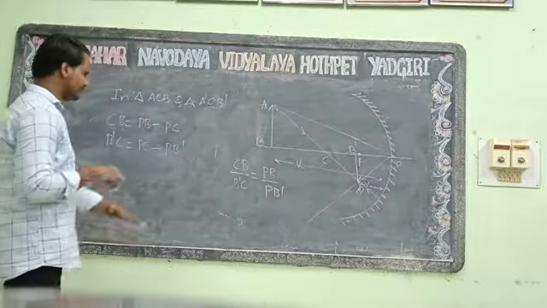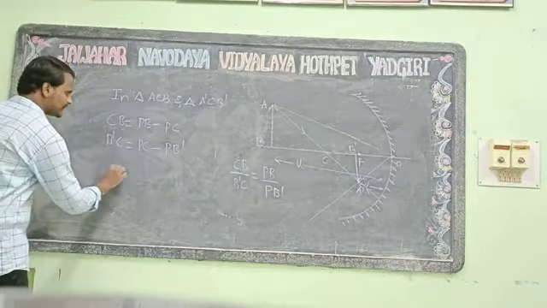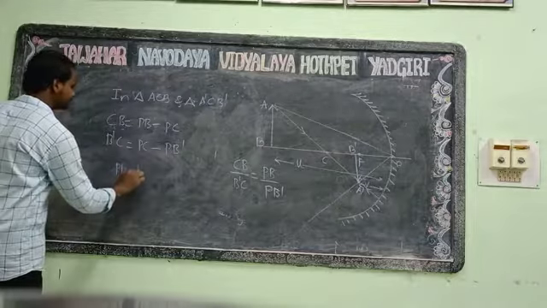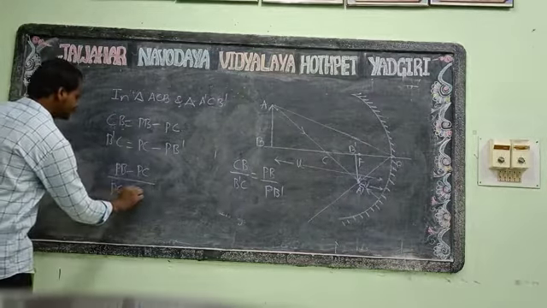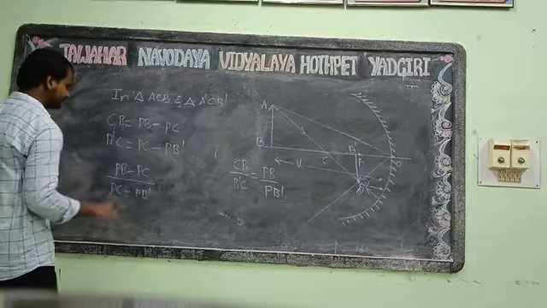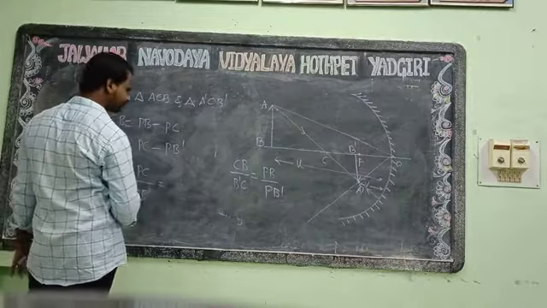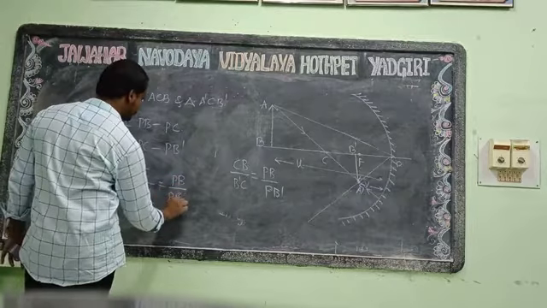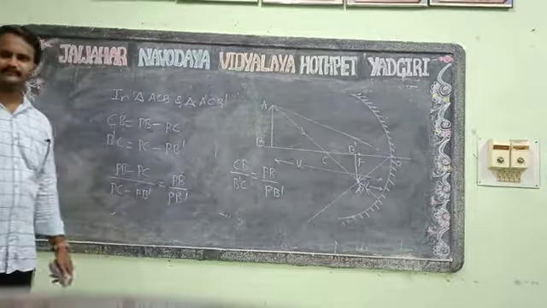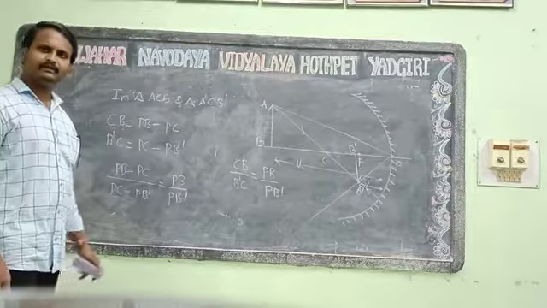If we substitute the value of that, we get PB minus PC by PC minus PB' is equal to PB by PB'.